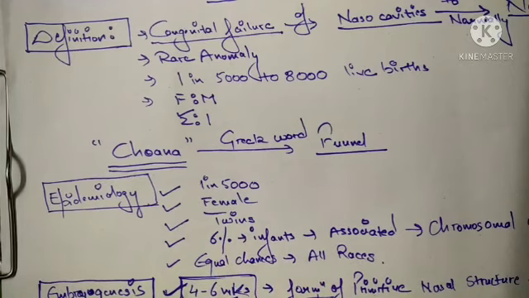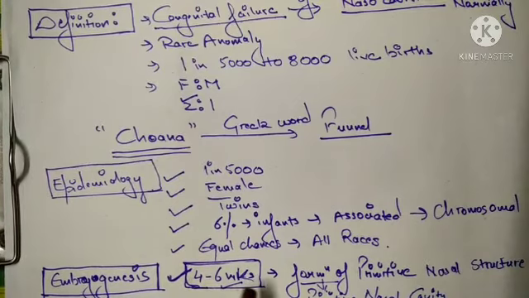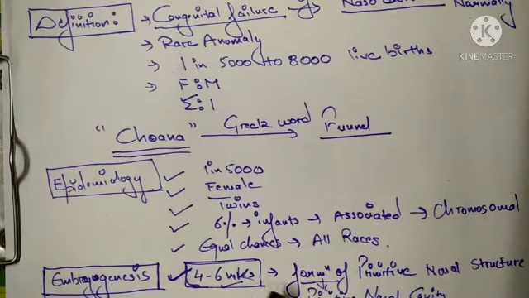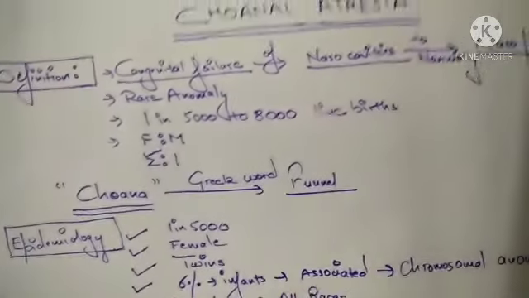and there are equal chances of having choanal atresia in all races. In the embryogenesis, at 4 to 6 weeks of gestation, normally there is a formation of the primitive nasal structure, which leads to the primitive nasal cavity, which leads to the formation of the choana. Any failure in this step will lead to choanal atresia.